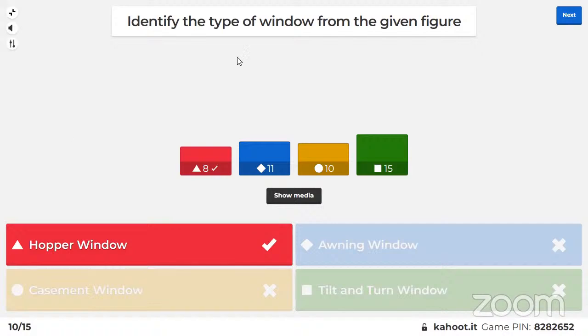All right, time's up. So that is nothing but a hopper window. Hopper window. So, leaderboard again.